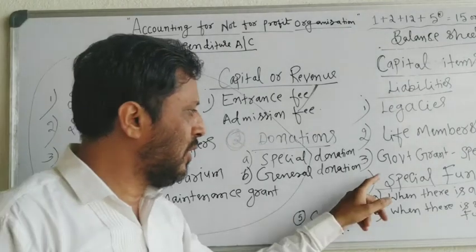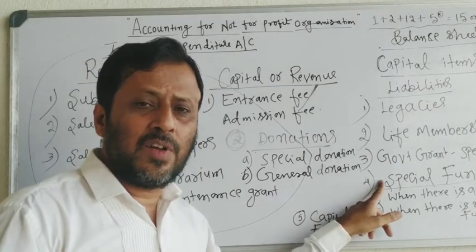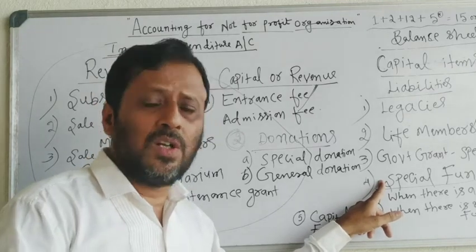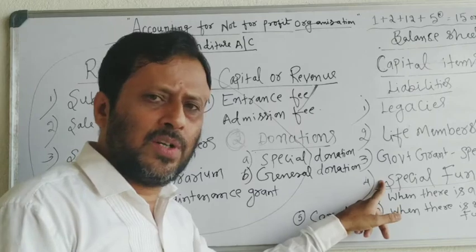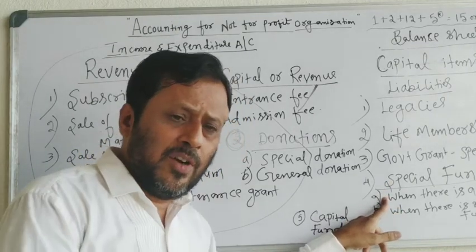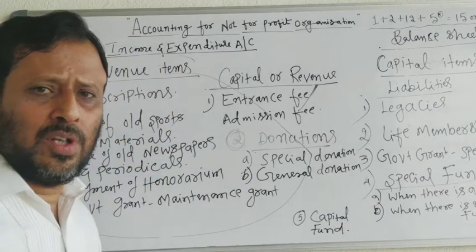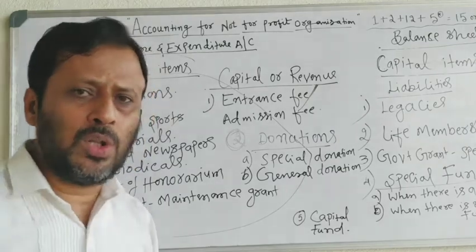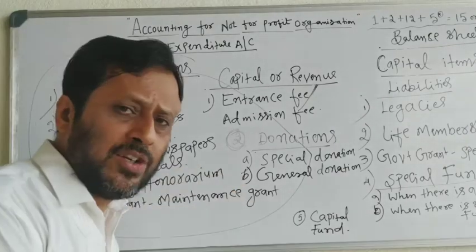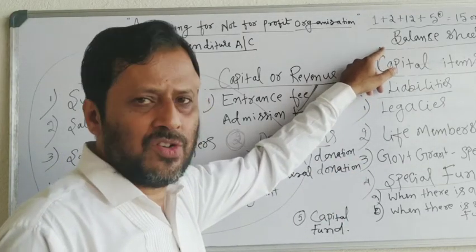What did I tell you about the special fund? A special fund means a fund created for some special purpose like prize fund, tournament fund, sports fund, etc. When a separate fund account is maintained in the organization, suppose a tournament fund is maintained and tournament expenses are incurred, those expenses are deducted from the tournament fund and shown on the liability side of the balance sheet.